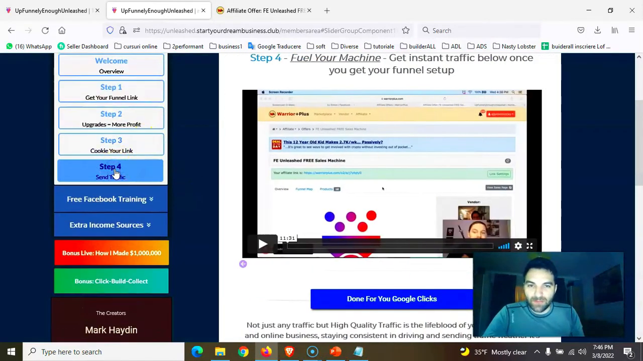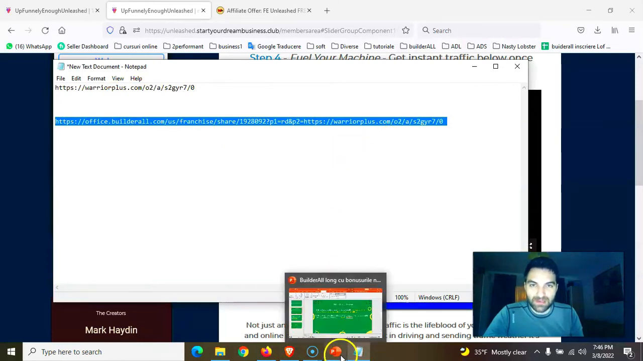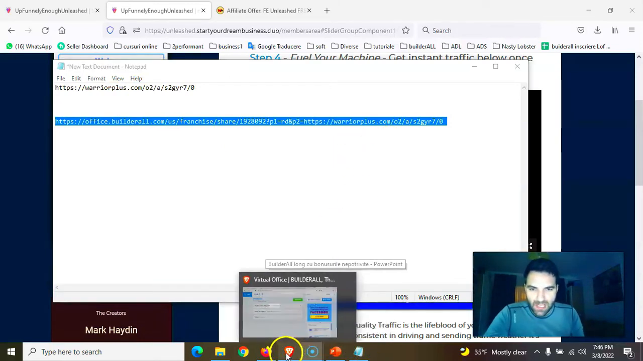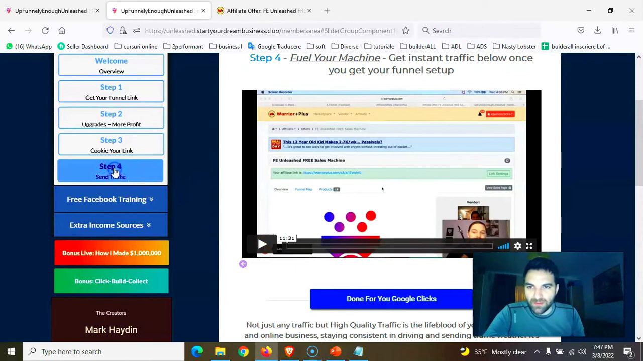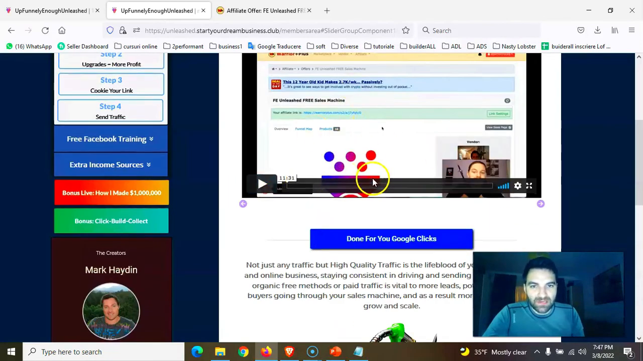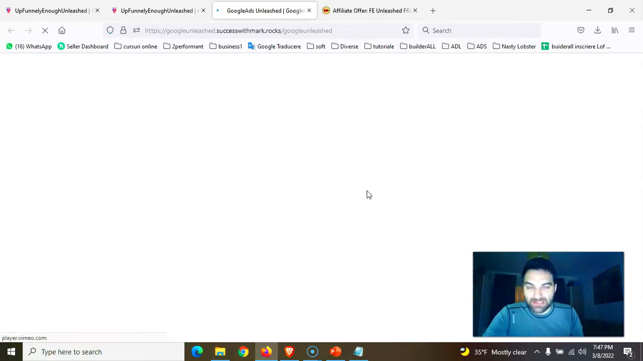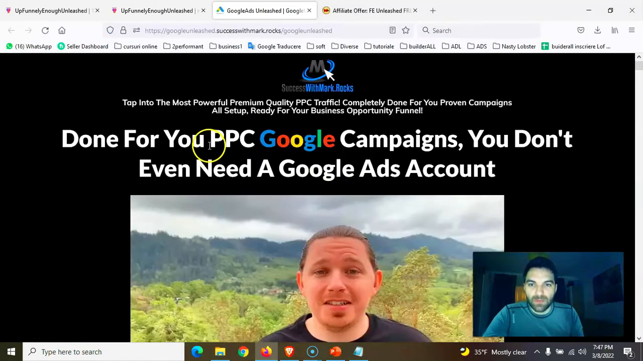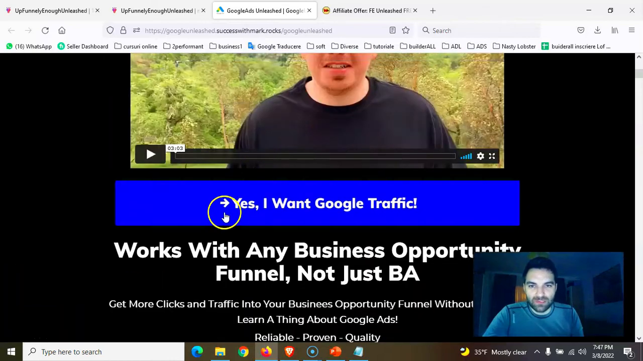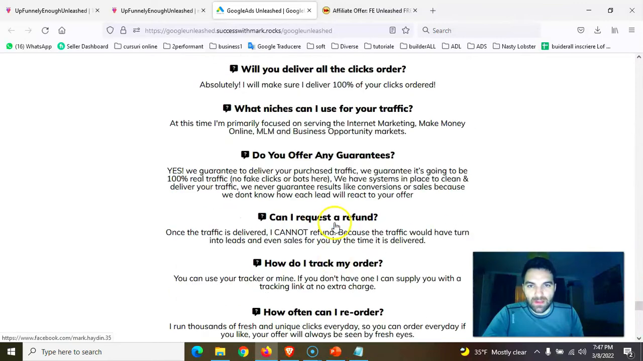Step 4. After you have your account, your ID, and your referral link integrated with a BuilderAll ID, you can go here to step 4, Done For You Google Clicks. What does that mean? Long story short, when you click here, you can purchase some clicks directly from them, and they have a lot of emails from Google, and contacts and leads. All you can do here is say, yes, I want Google traffic, and go down and make some sales.